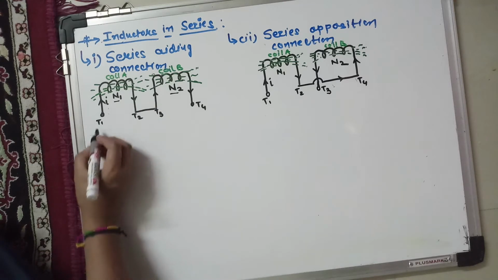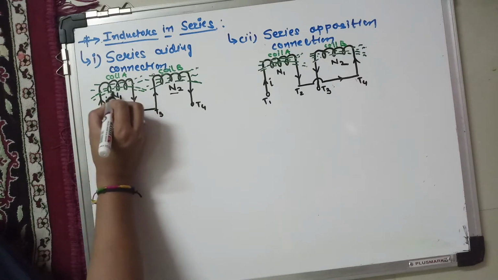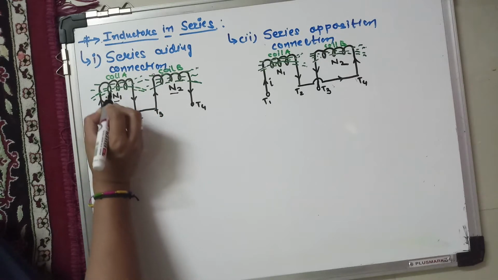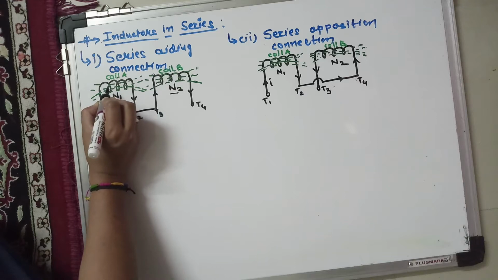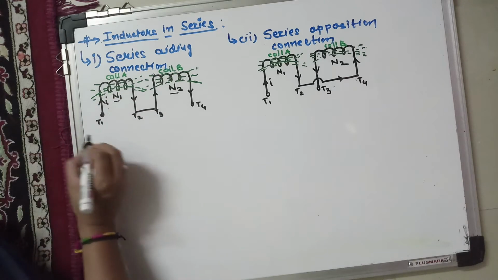Now see here, suppose when the current is flowing in coil A, at that time EMF is induced in coil A itself, that is called a self-induced EMF.